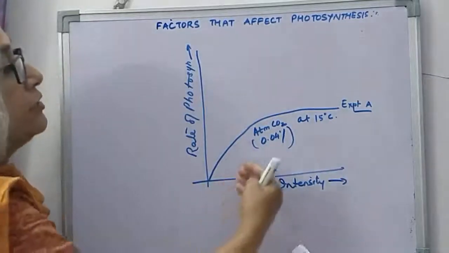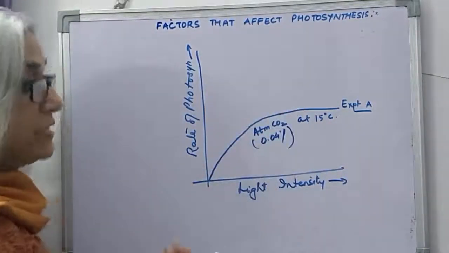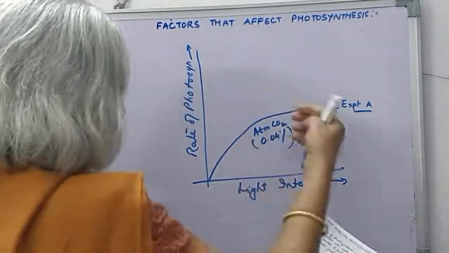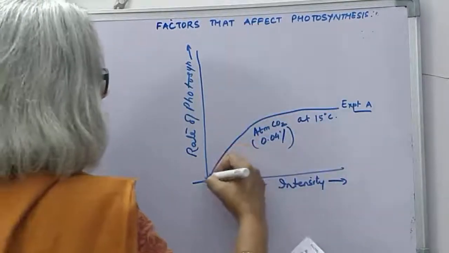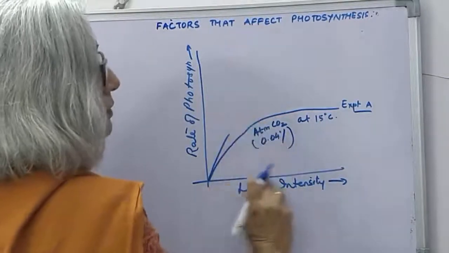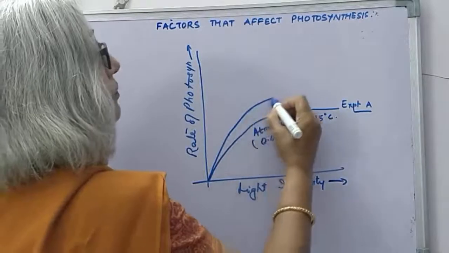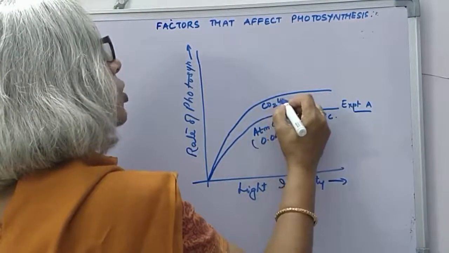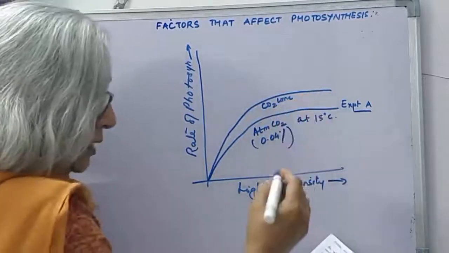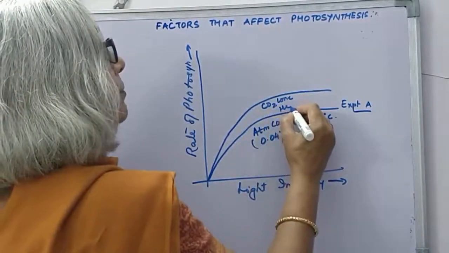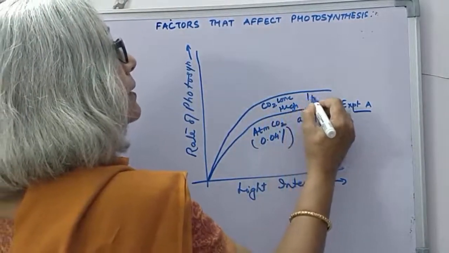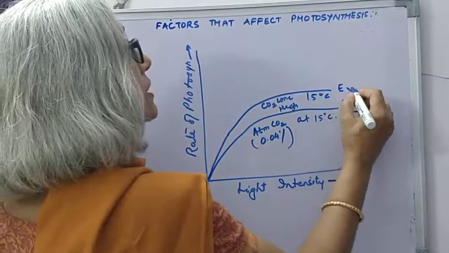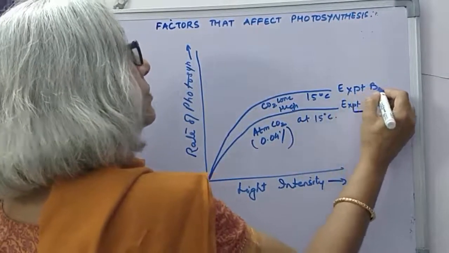Now if the concentration of carbon dioxide is increased and the temperature remains the same, then the rate of photosynthesis also increases if the carbon dioxide concentration becomes high. The temperature is 15 degrees. This was seen in the second experiment.